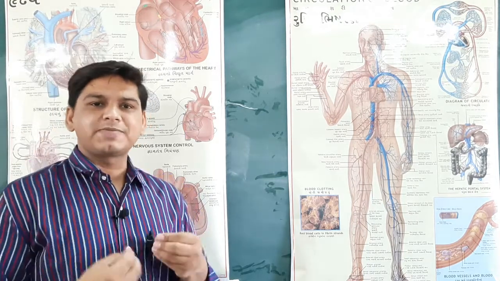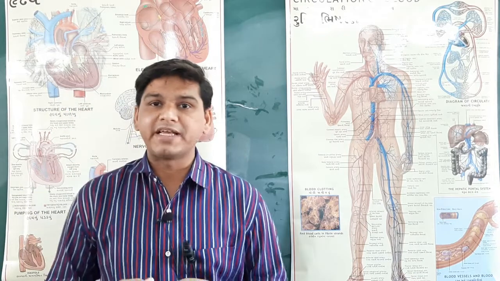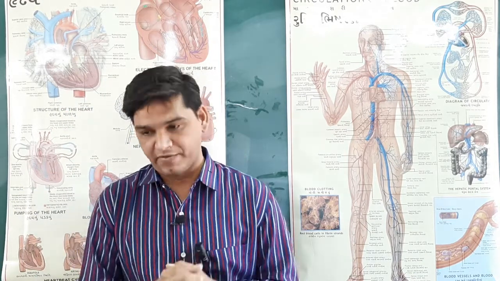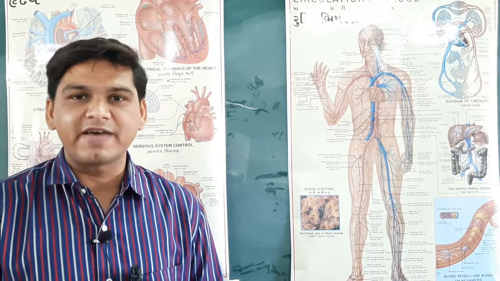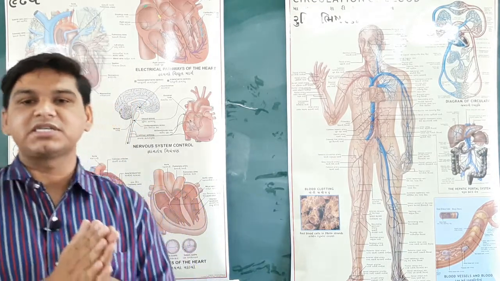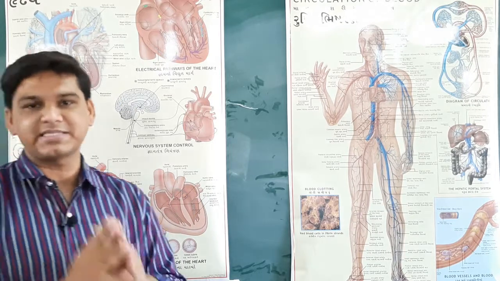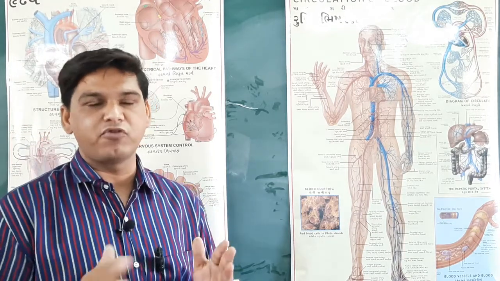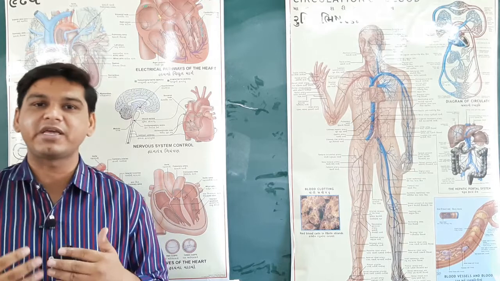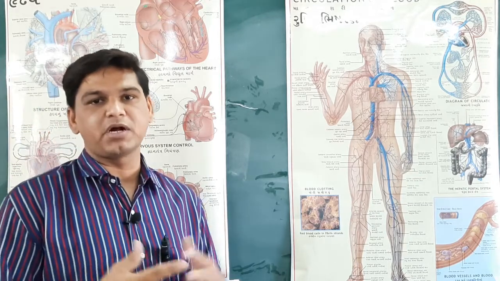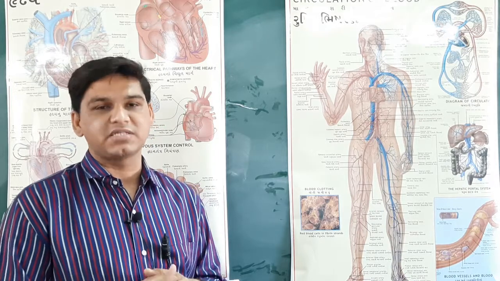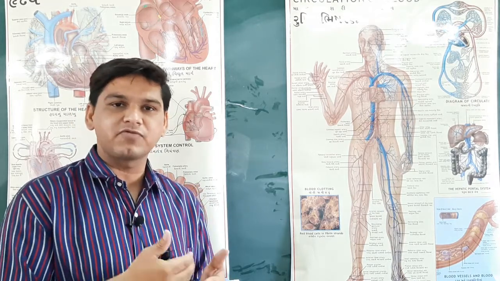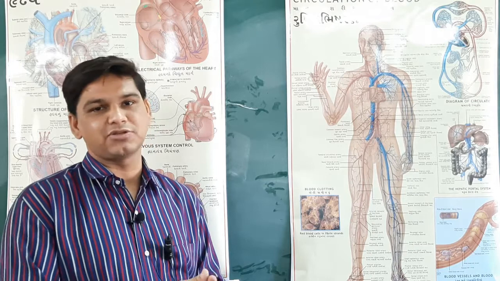Now, what are the substances which the cells of our body require to survive? Cells generally require three things to survive: oxygen, water and food. These three substances, oxygen, water and food, are transported to each and every cell of our body as part of transportation, and through them the cells survive.